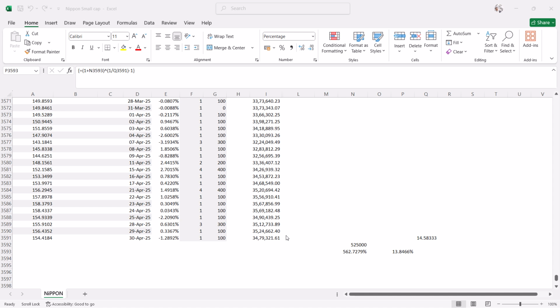On 30th April 2025, the total investment value is 34,79,321. This indicates the cumulative returns of this mutual fund is 562.7279 and annualized returns are 13.8466. Cumulative return refers to the total percentage change in the value of an investment over a specific period.